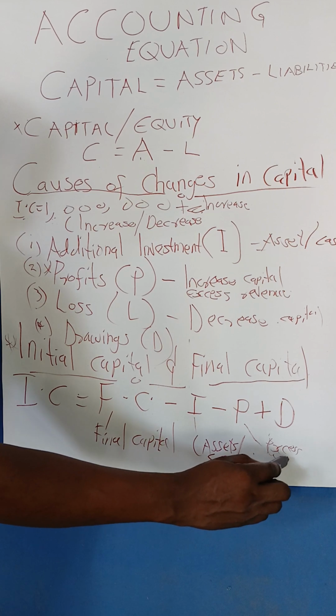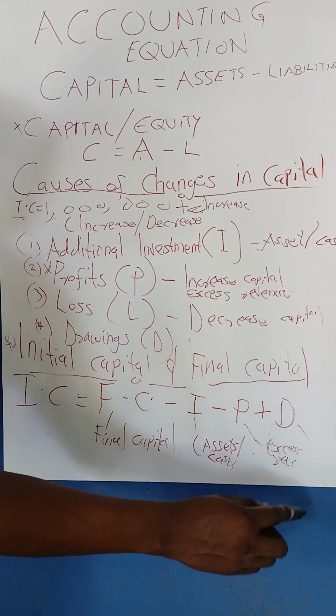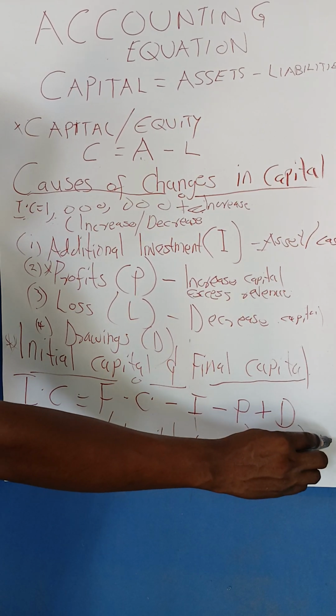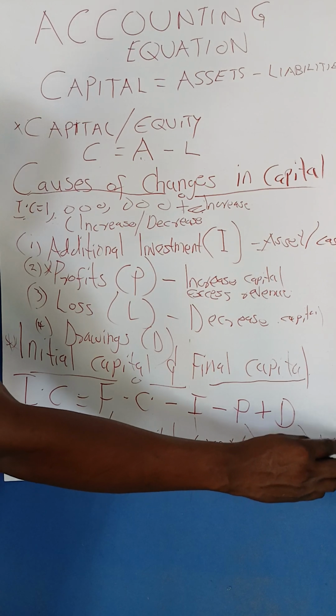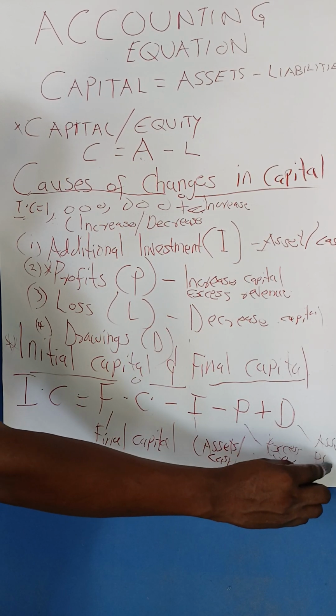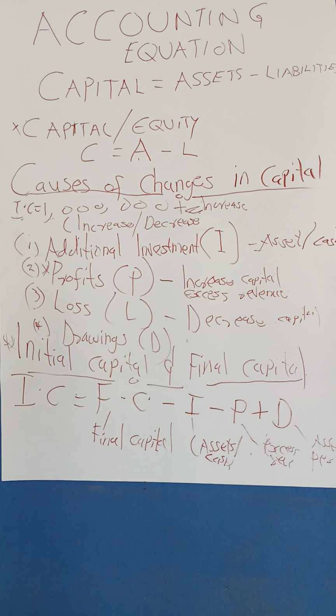Then drawings, we have said if you decide to take outside the assets or cash for personal use, we refer to that as drawings. So this is the formula for calculating initial capital. What about final capital?